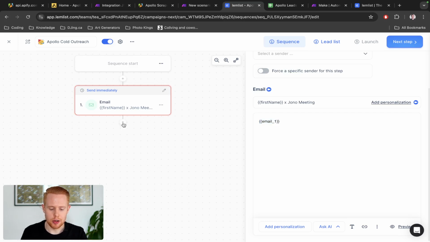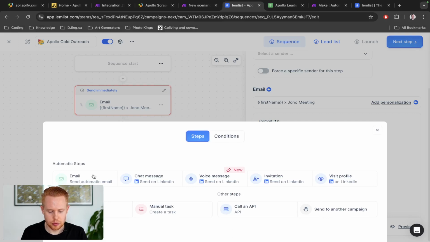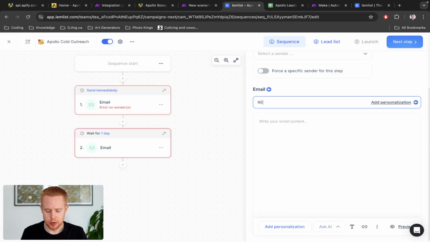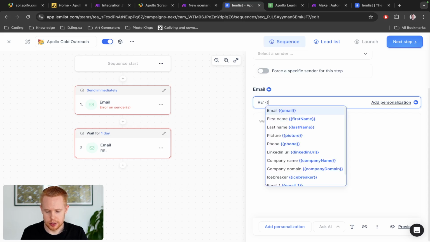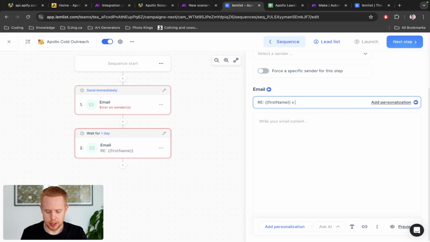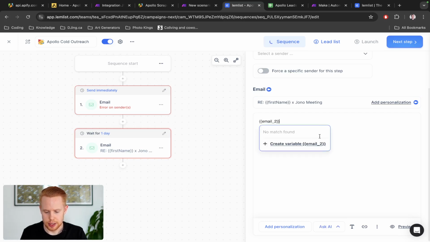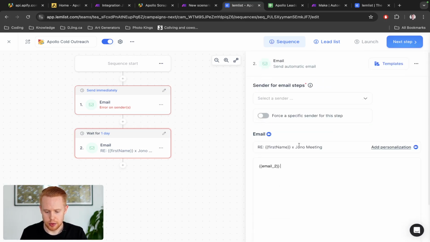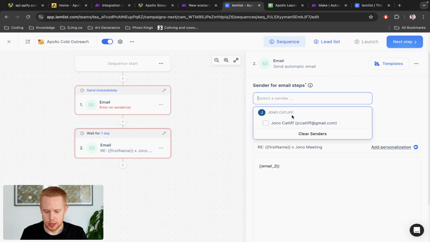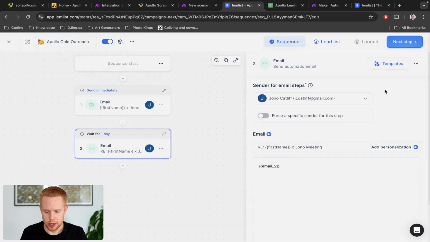And then we can do a follow-up email here, where that second email will be following up on that. So let's just say first name X Jono meeting. And this is going to be email_2, right? And we'll follow up with the second email here, right? We'll select the sender, so it's good to go. And that's pretty much it, right? Just at a very basic level.